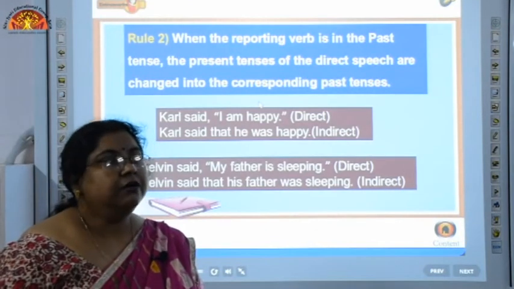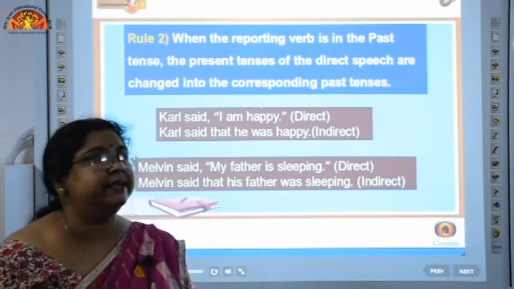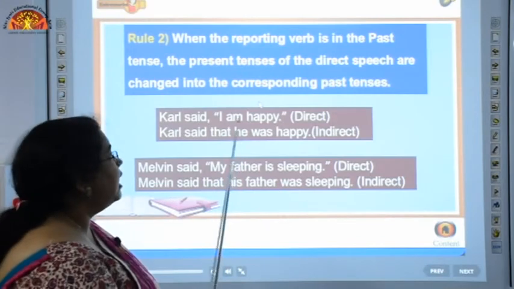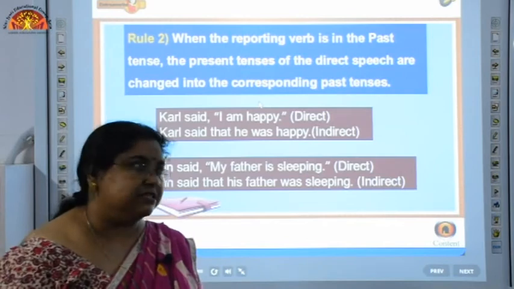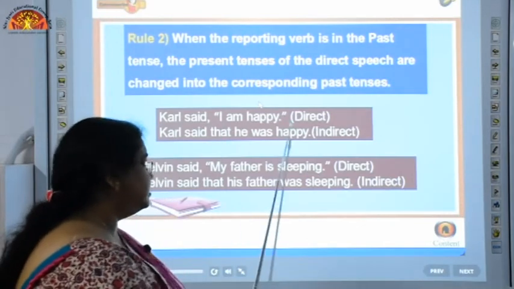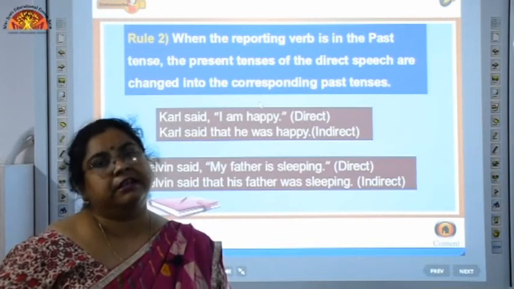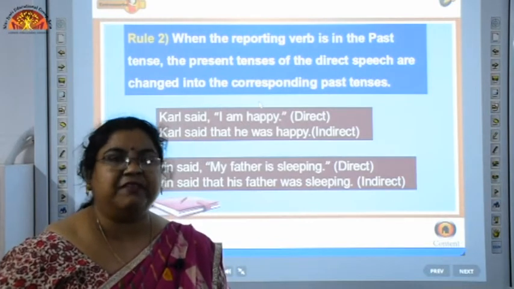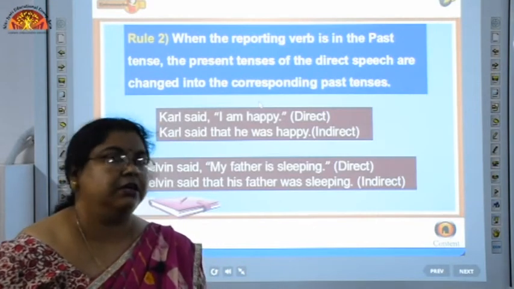Now, let us have some more idea about if there is a past tense here. Suppose it is "I was happy." That means simple past tense. So, a simple past tense sentence will convert to a past perfect sentence, that is, a past perfect tense verb in the reported speech part.